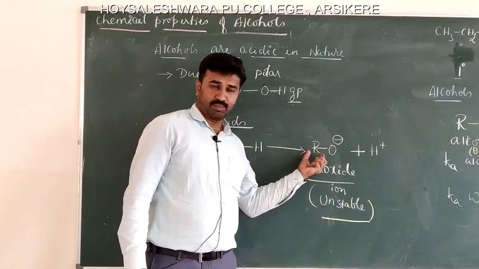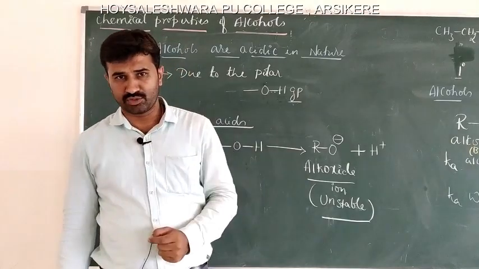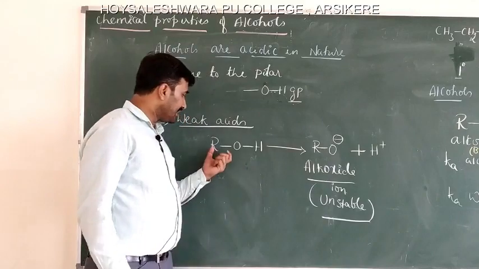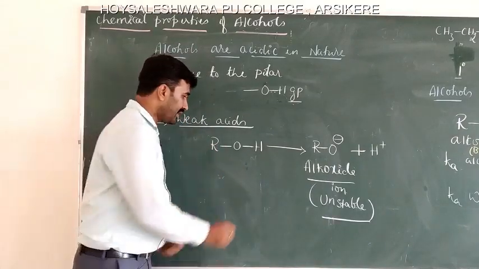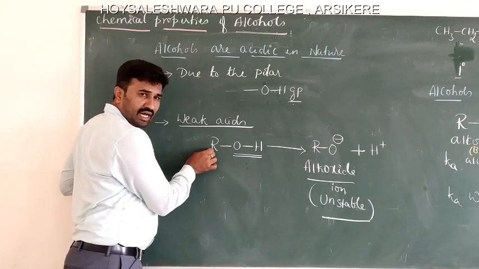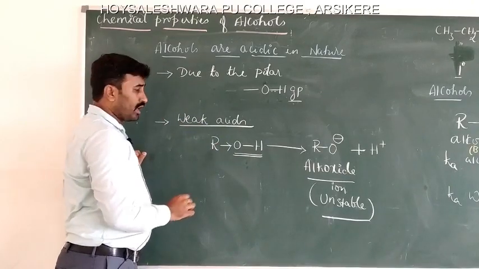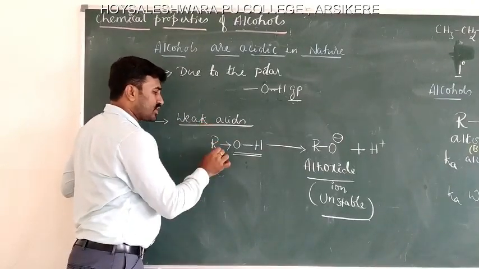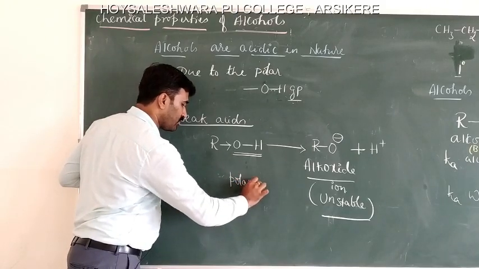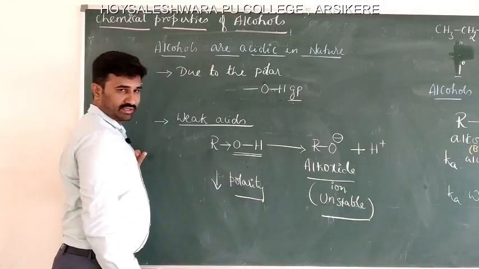The R group, the alkyl group, is an electron donating group, which decreases the polarity of the hydroxyl group.